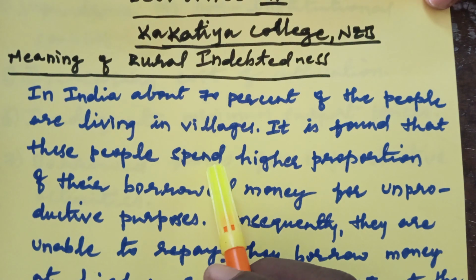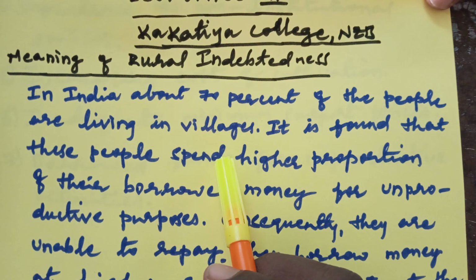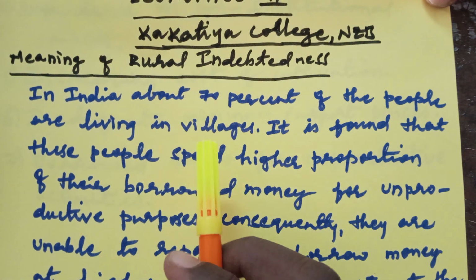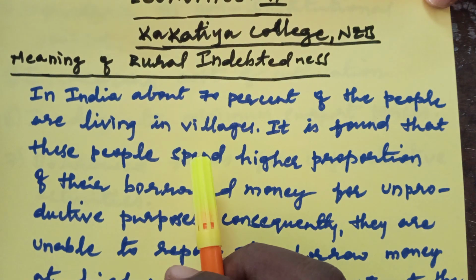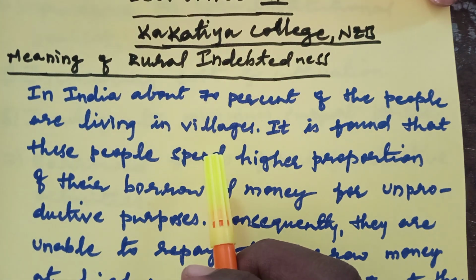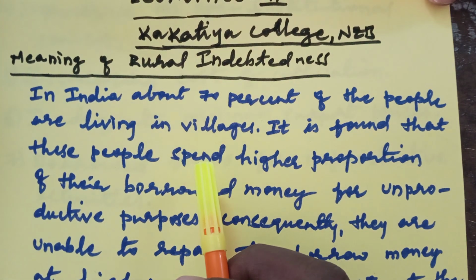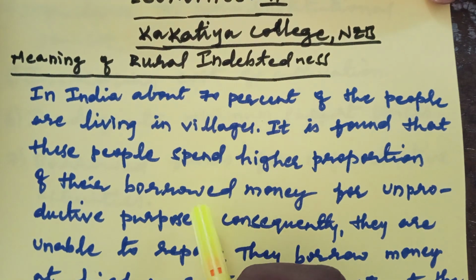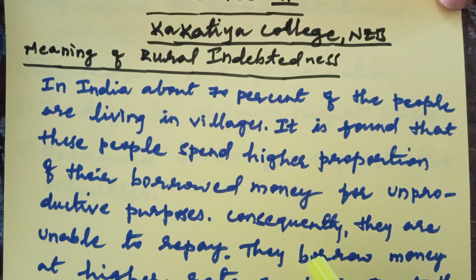Why are 70% of the people living in villages? These 70% of the people belong to rural areas. So that's why rural area people are in indebtedness. Why are they in indebtedness? Before that, let us know some more meaning.